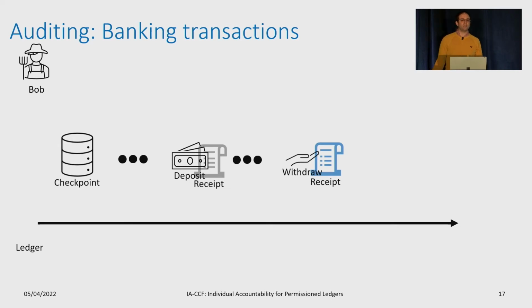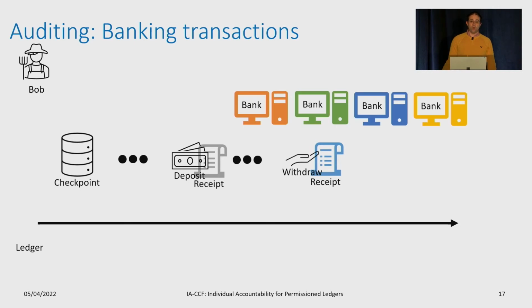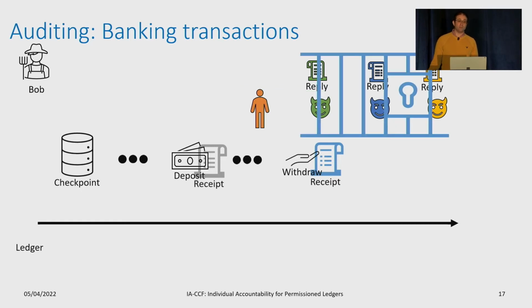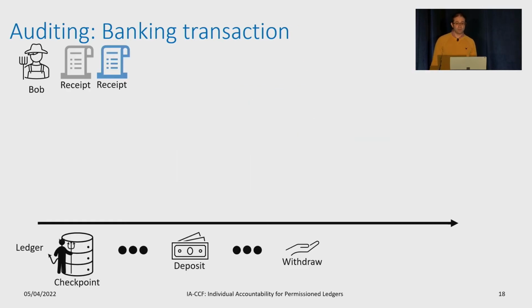Bob discovers that the replicas incorrectly executed his withdrawal transaction. With group accountability, all the replicas and their members would be blamed. However, Bob is using IA-CCF, and he knows that the receipt is made up from replies from 3 of the replicas. He can match replies to the replicas, give this to an enforcement authority that can blame the members that run the replicas. Now, let's consider a more complex attack.